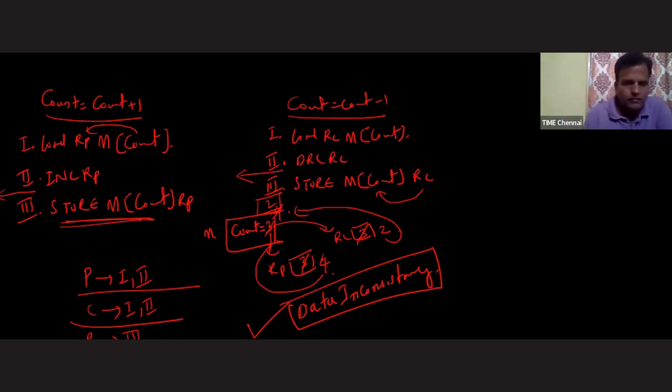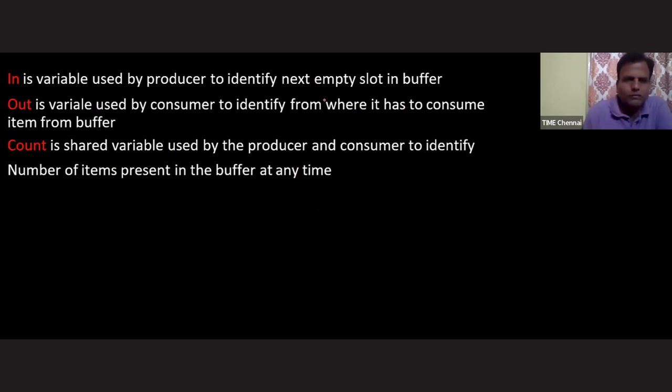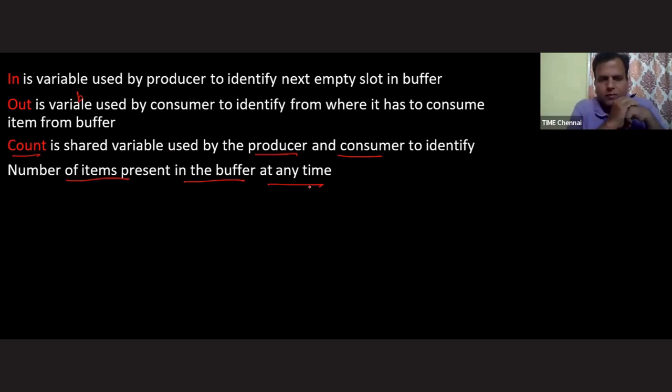So let's see what will happen. These are the few things. In is a variable used by the producer to identify the next empty slot in the buffer. Okay, fine. Out is a variable used by the consumer to identify from where it has to consume an item from the buffer. Fine. Count is the shared variable used by the producer and consumer to identify the number of items present in the buffer at any time. The count value is indicating the number of elements inside the buffer. Remember this.